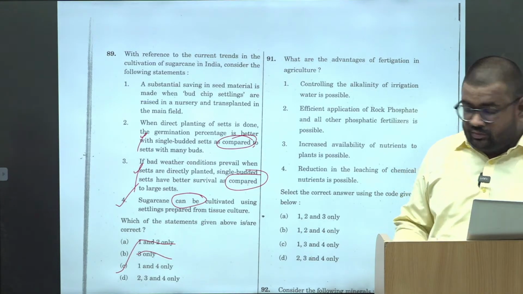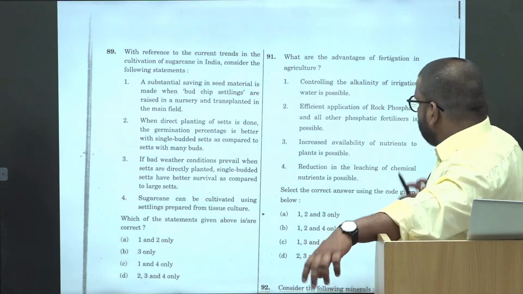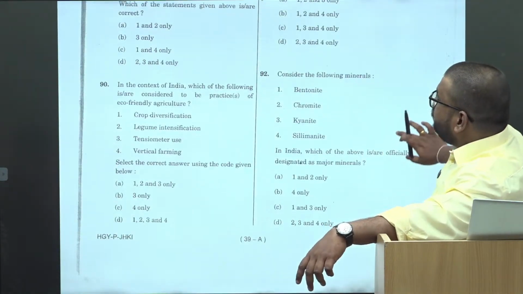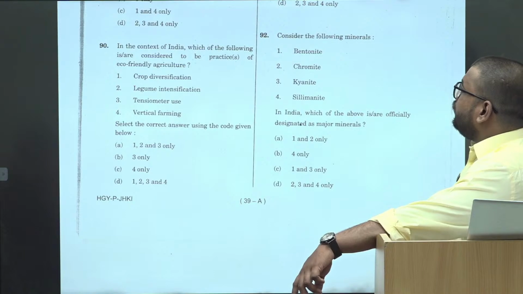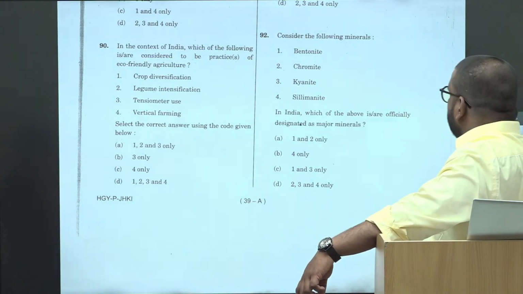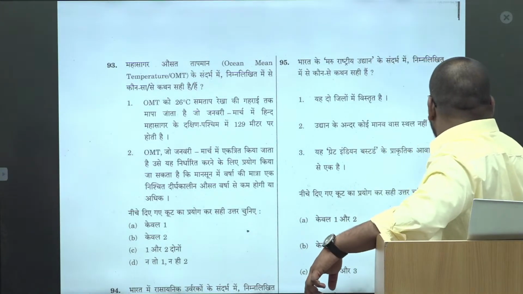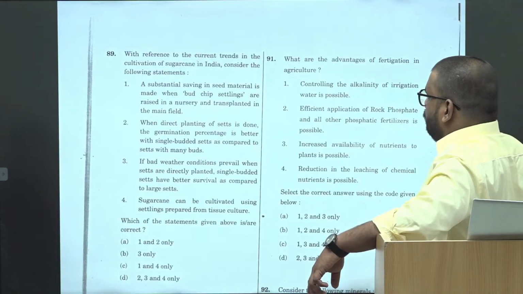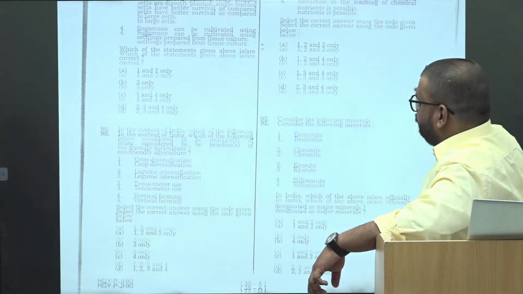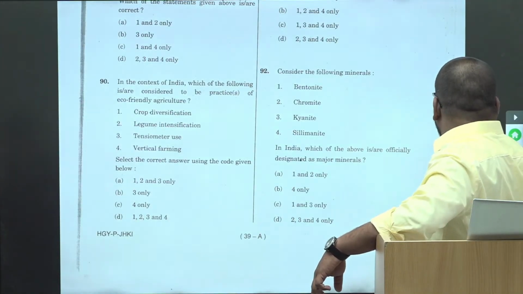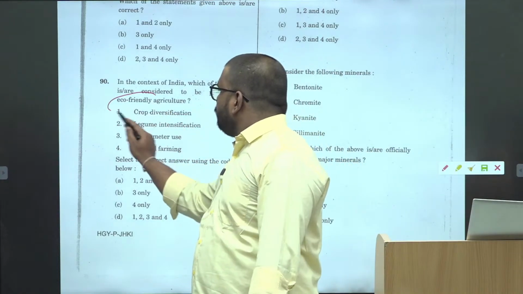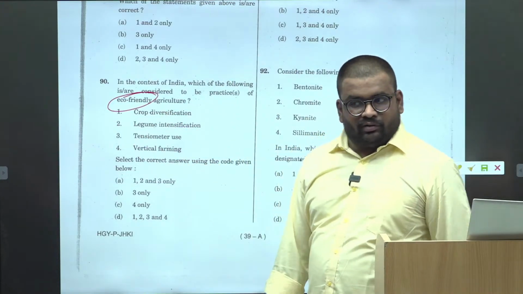Then next, in the context of India, which of the following are considered eco-friendly practices? What is the meaning of eco-friendly? Environmental friendly, no?